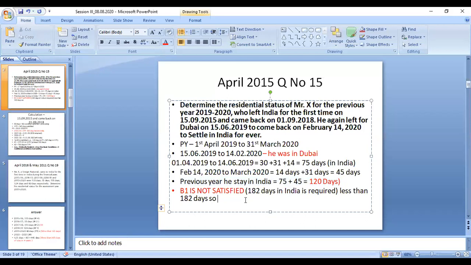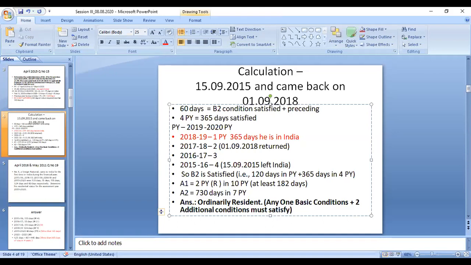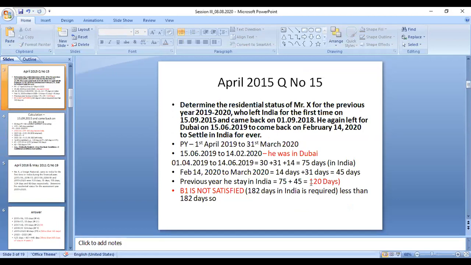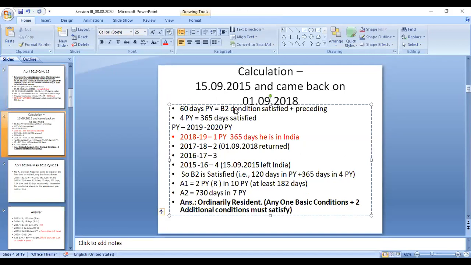So what is the next condition? The next condition is basic condition 2. What is that? At least 60 days in the previous year. He must stay in India 60 days in the previous year. PY means previous year. We already calculated 120 days. So in the 120 days, 60 days he satisfied, then we can move on to the next one. If it is less than 60 days, we can directly close the problem; you need not proceed further to check the additional conditions. It is more than 60 days, so basic condition part 1 is satisfied.